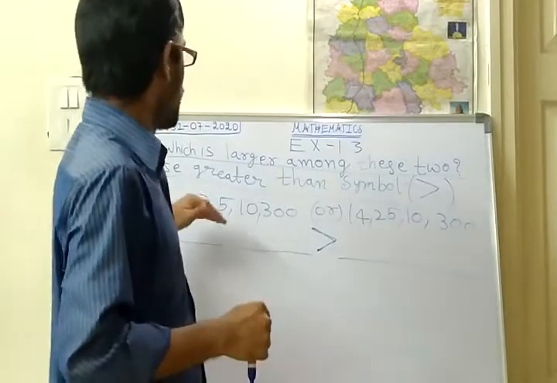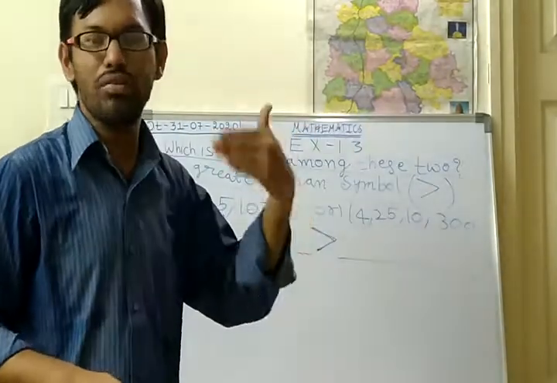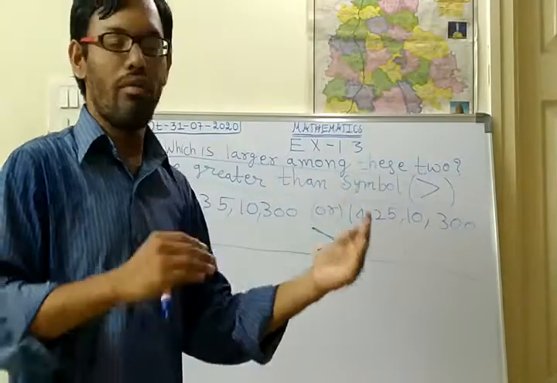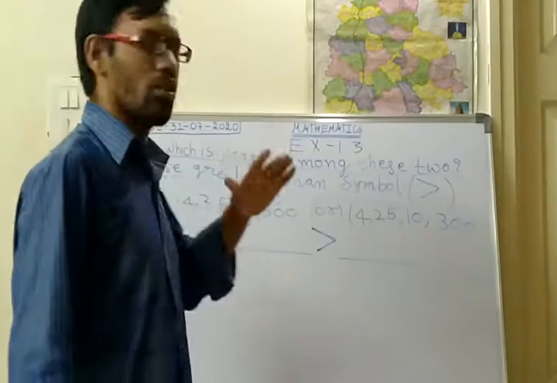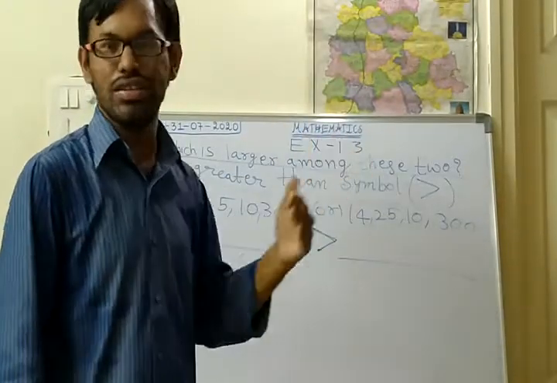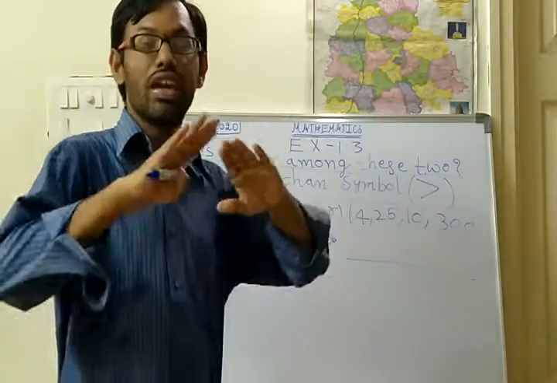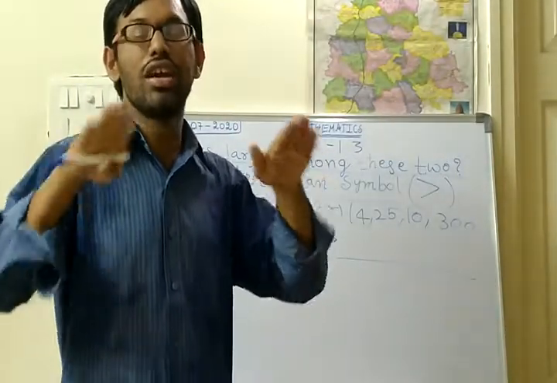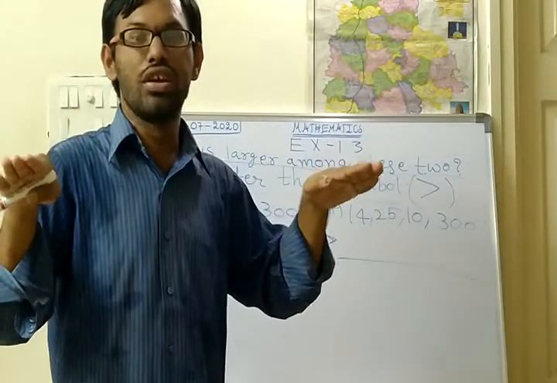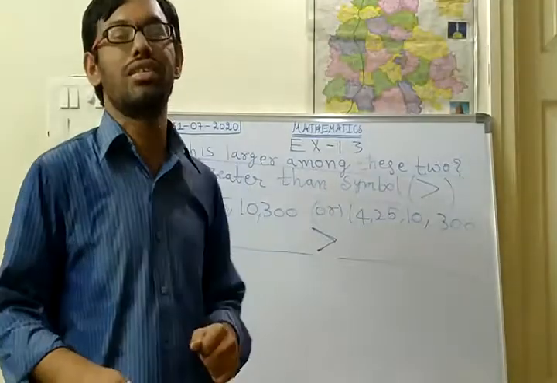If there are more digits in one number, that number will be the greatest number. Obviously the second number will be the smallest number. So by counting the digits you can say. But if there are equal number of digits in the two numbers, at that time what do you have to do? You have to take the second step.